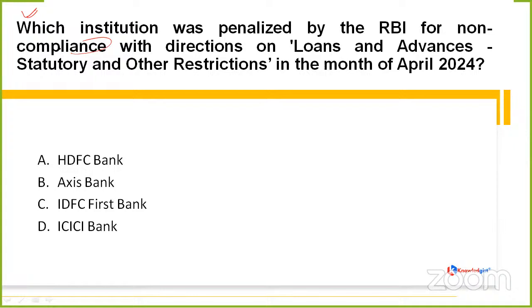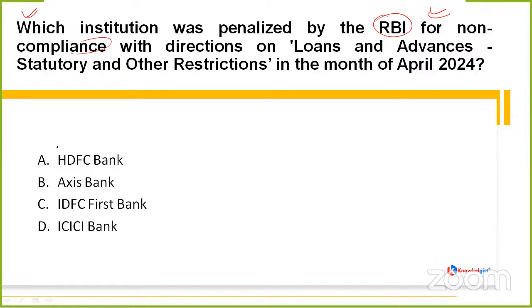This question is simply asking the name of the institution which was penalized by the one and only RBI. What was the reason, friends? Because of that institution's non-compliance with the directions provided on loans and advances, statutory and other restrictions, under the regulations by RBI. We are talking about the month of April 2024 here.